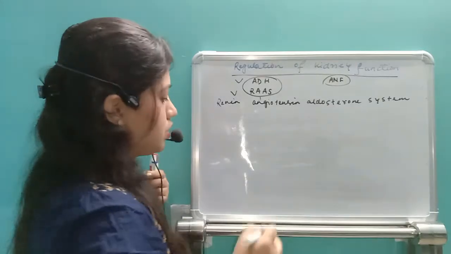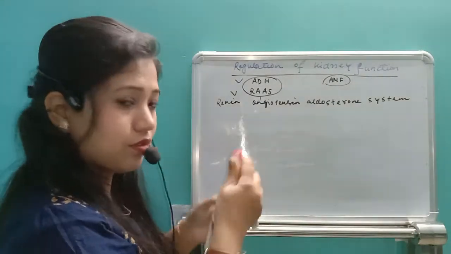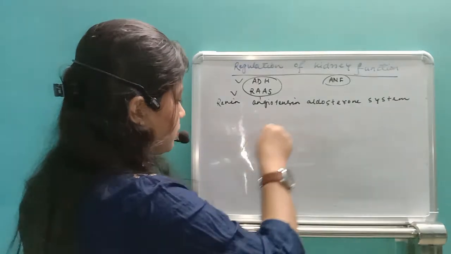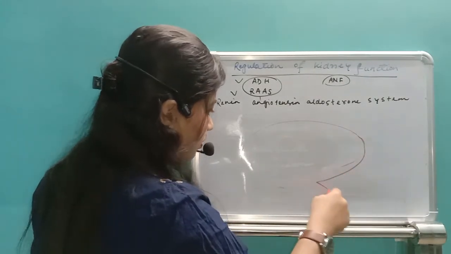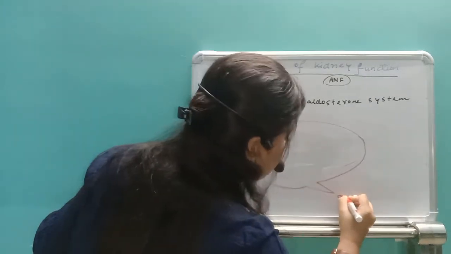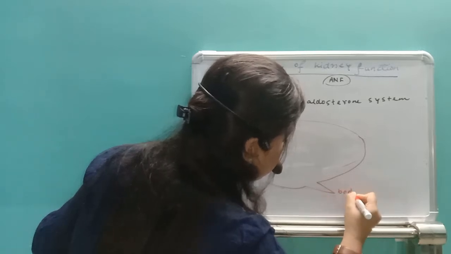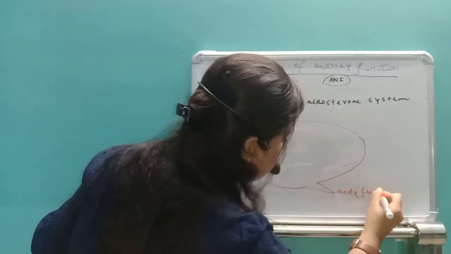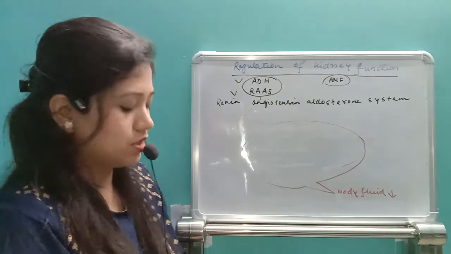First thing we need to know: suppose our body fluid level decreases. Suppose this is our body fluid level, and it is decreasing. So blood volume, body fluid level decreases. If the body fluid level decreases, what happens?